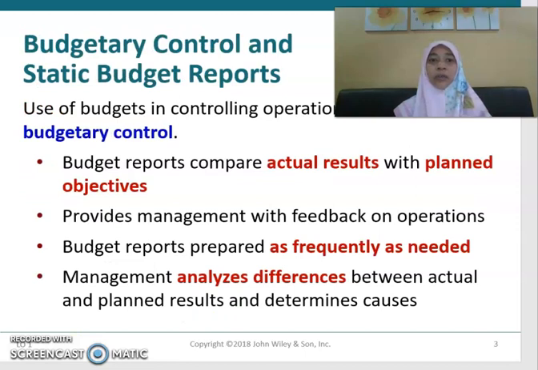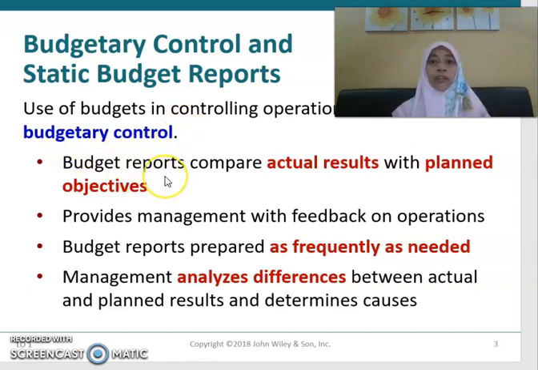Okay, so budgetary control and static budget reports. What is it? The use of budgets in controlling operations is known as budgetary control. After we have prepared the budget, we need to look at the control of operations.